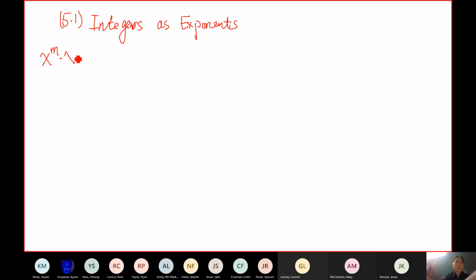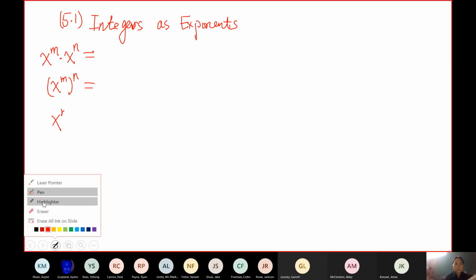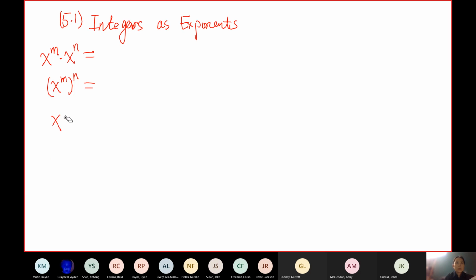X to the nth times x to the nth. If you remember any of those, let me know. And I noticed in the first exam, some students are still confused about the first 2 formulas, when we add the exponents and when we multiply the exponents.